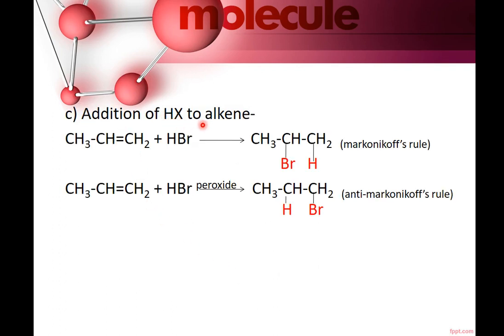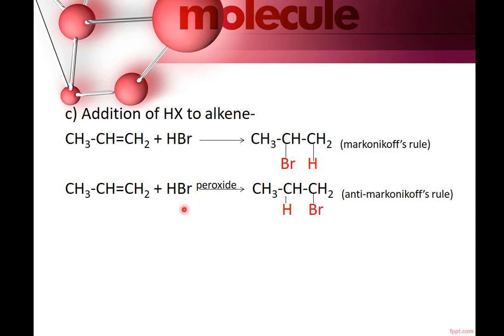Addition of hydrogen halides to alkene. These reactions also you have done in class 11. Here, addition of HBr. Reaction follows Markovnikov rule, which says the negative part of the addendum goes to that doubly bonded carbon which has least number of hydrogens. So Br goes to this central carbon and hydrogen goes here. So this is the product formed, which is 2-bromopropane.